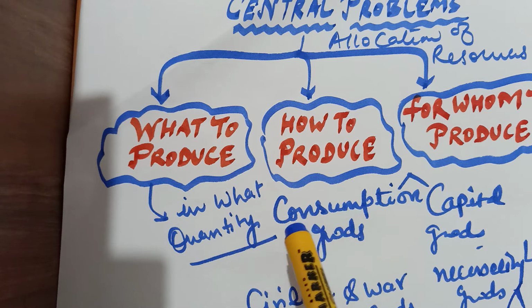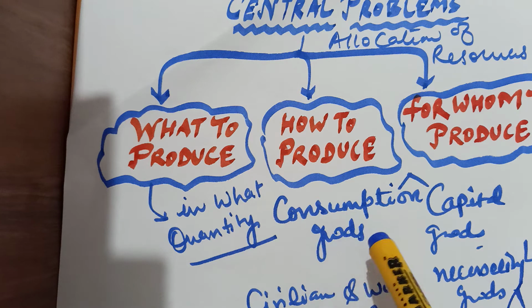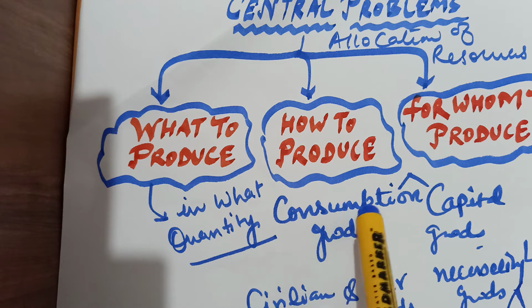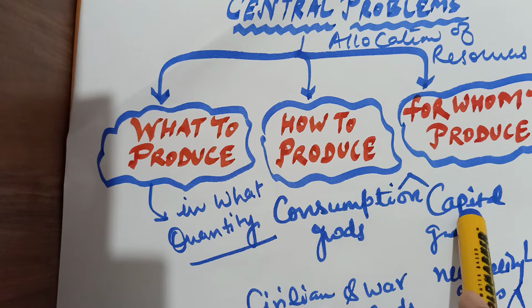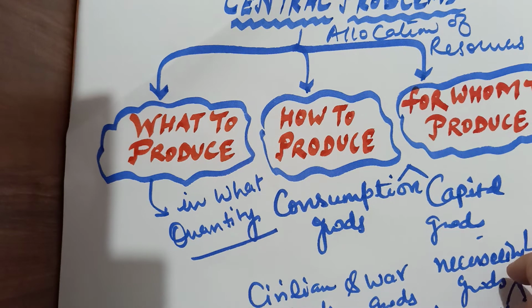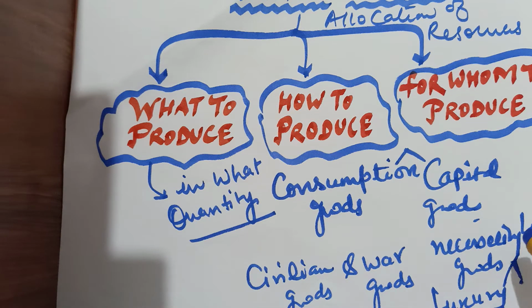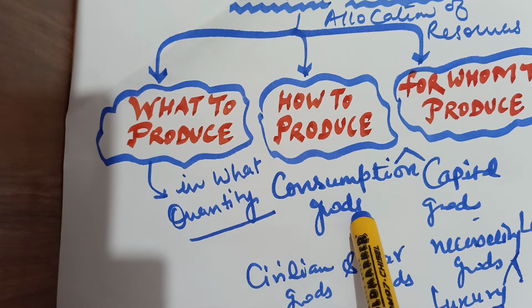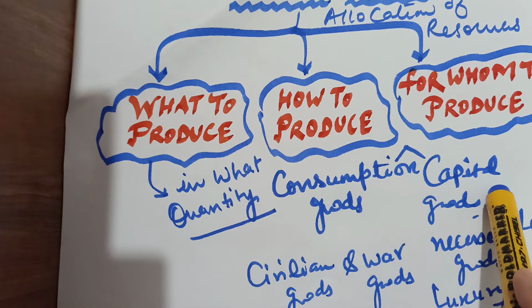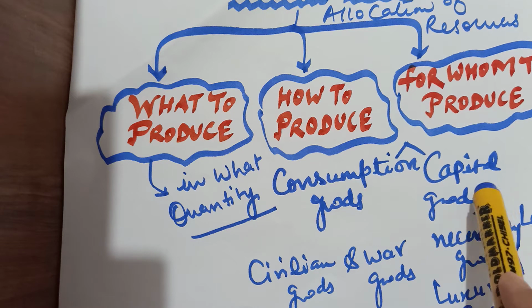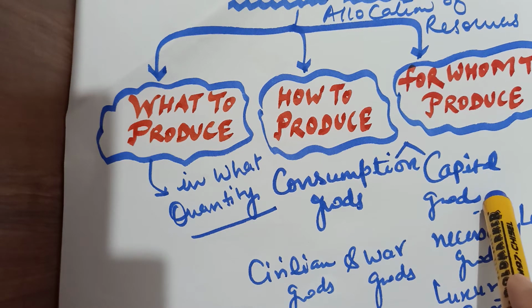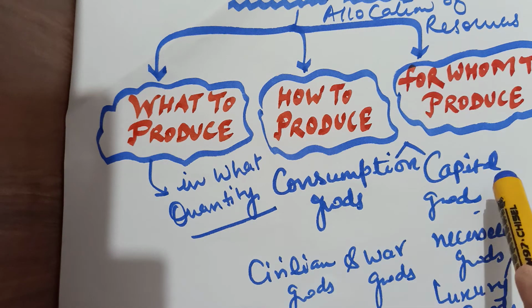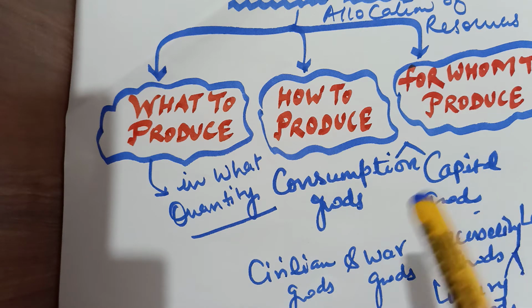Here a producer will decide whether to produce consumer goods or capital goods, whether to produce civilian goods or war goods, and whether to produce necessity goods or luxury goods. Consumption goods are those goods which will be used for consumption by the people. Capital goods are those goods which are used in the production process and serve as fixed capital.